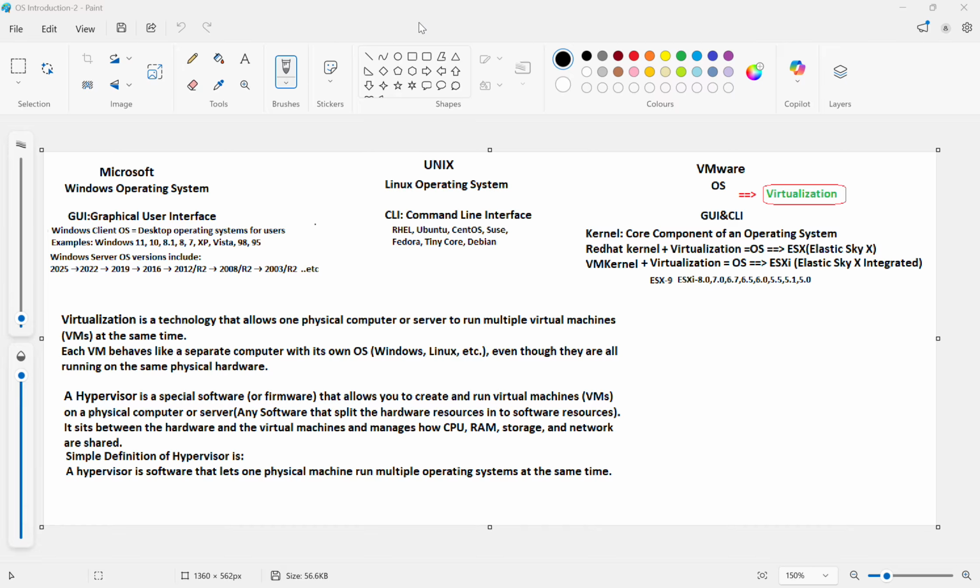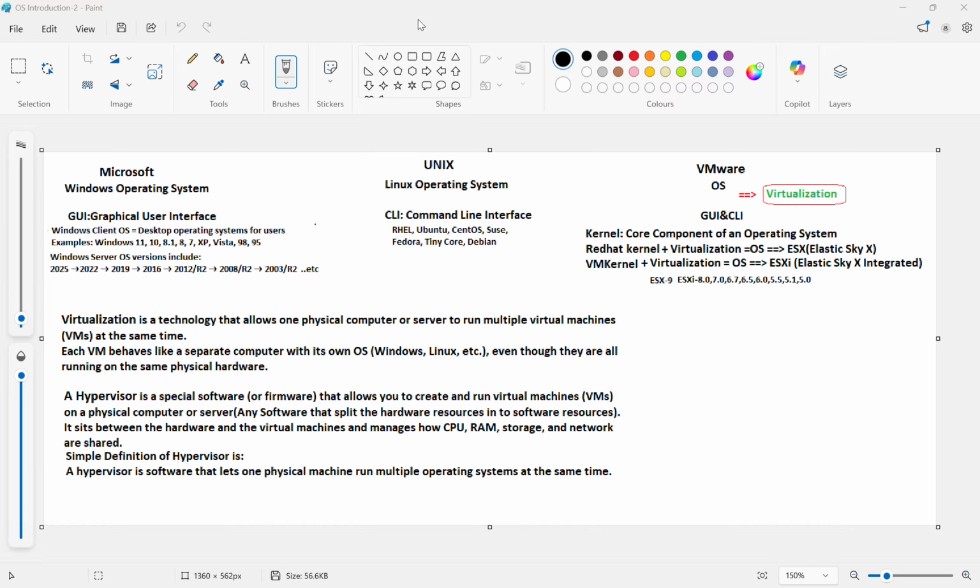Purpose: client OS is designed especially for end users, used on desktops, laptops, tablets, focusing on a user-friendly interface and daily tasks. Server operating system is designed for servers in networks, used in data centers and enterprise level, and handles network services, multi-user management, and heavy workloads.